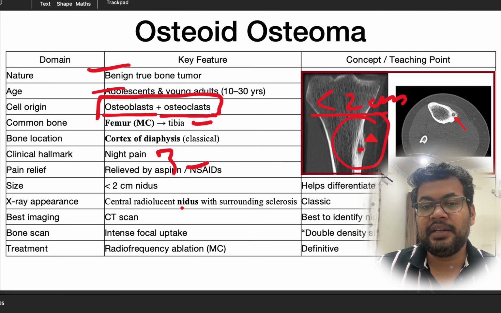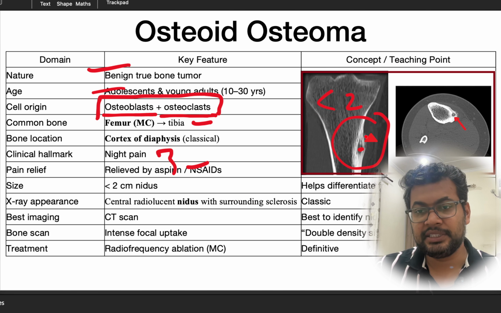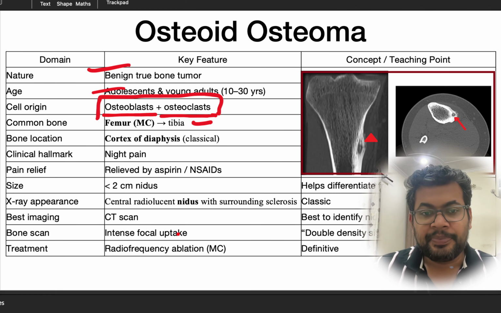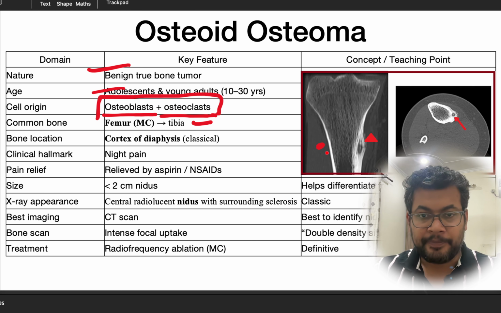X-ray will show a central radiolucent nidus surrounded by sclerosis. Best imaging is CT scan, as we have already seen here. This is a CT image, showing axial, sagittal and coronal images. A bone scan in this patient will show a focal intense uptake. The most common treatment these days is RFA, radiofrequency ablation.